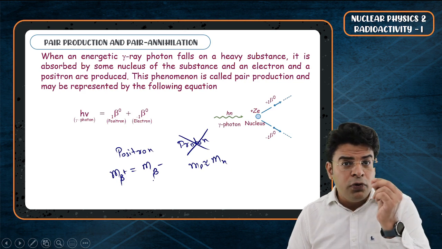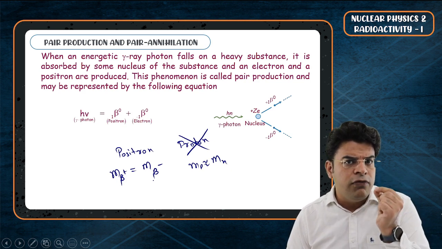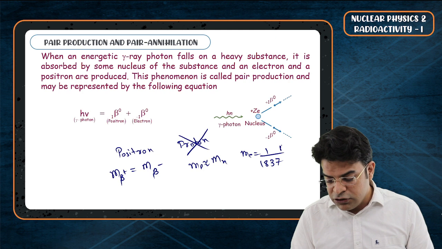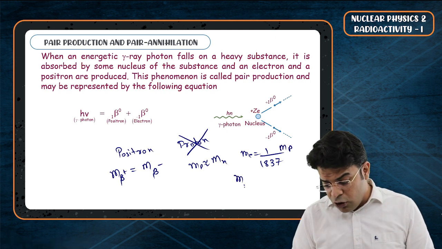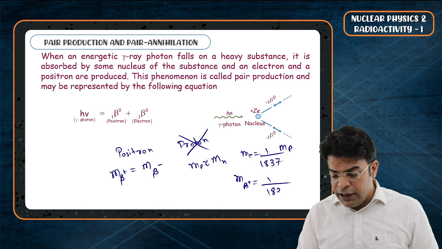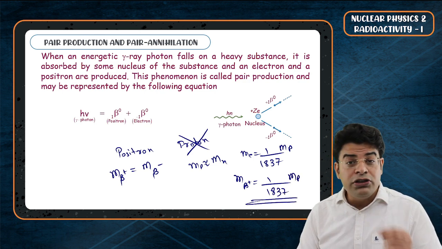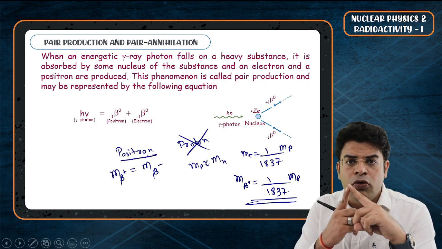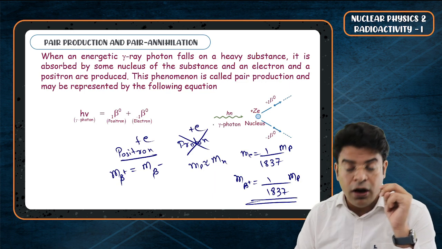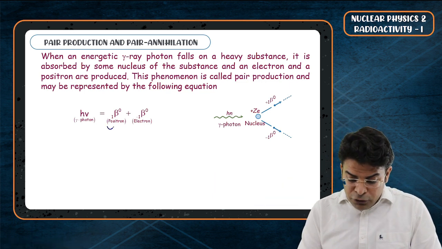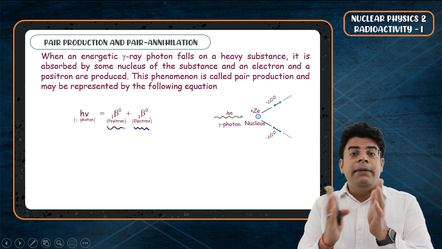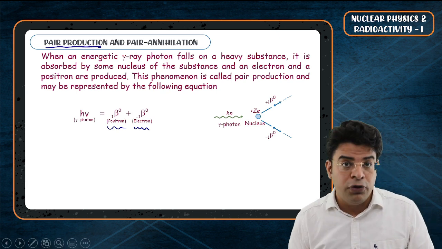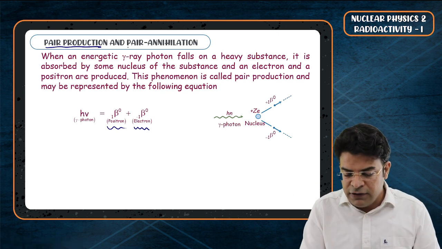So the mass of a positron is very small compared to the mass of a proton, because the mass of an electron is 1/1837 times the mass of a proton. So the mass of a positron, beta plus, is also 1/1837 times the mass of a proton. So a positron is way lighter than a proton, but the positron has the same amount of charge, plus e, as a proton. So do remember that a positron and an electron are antiparticles of each other. They are always produced in a pair, that's why it is called pair production, and they always die together, that's why it is called pair annihilation.